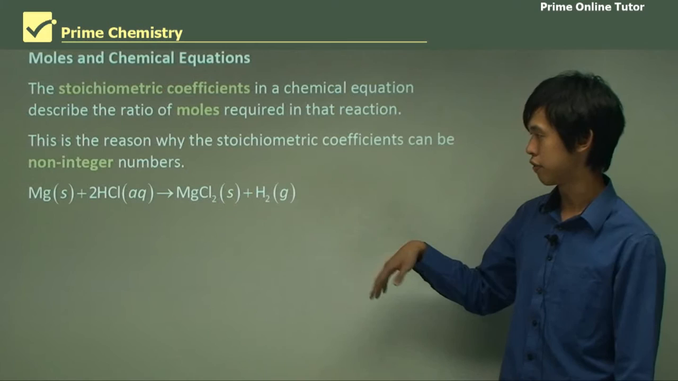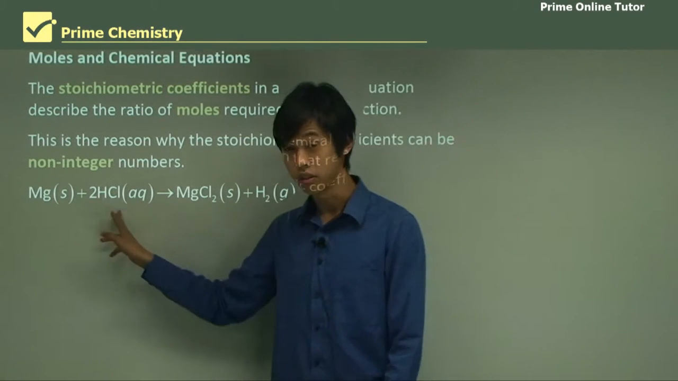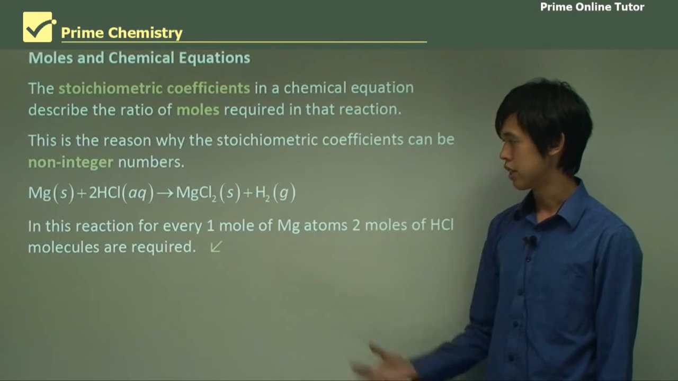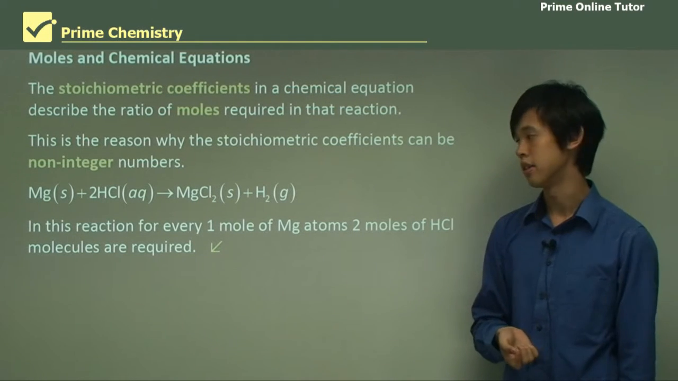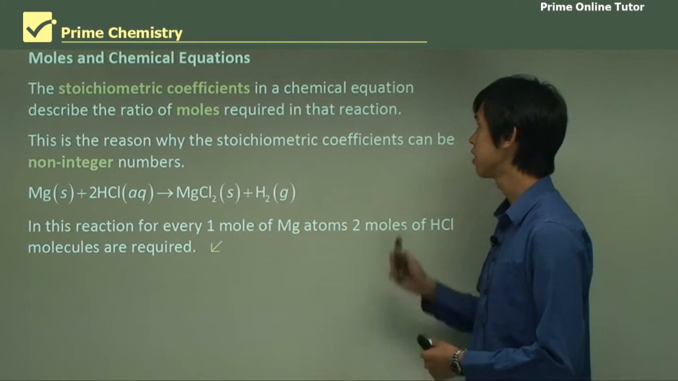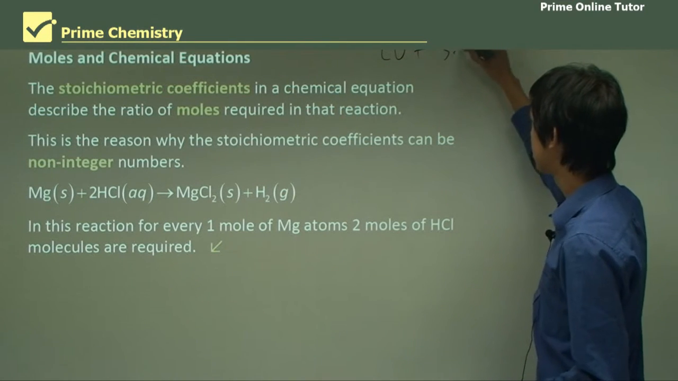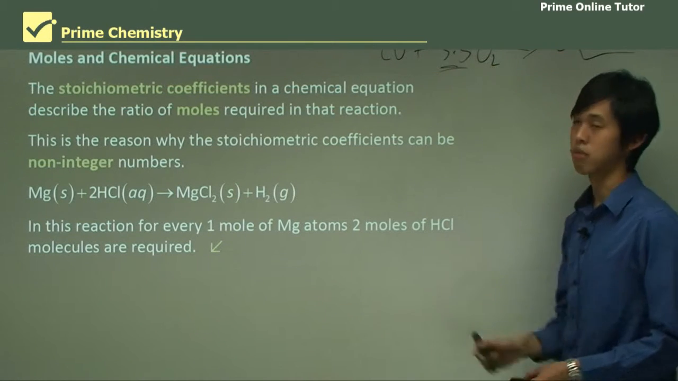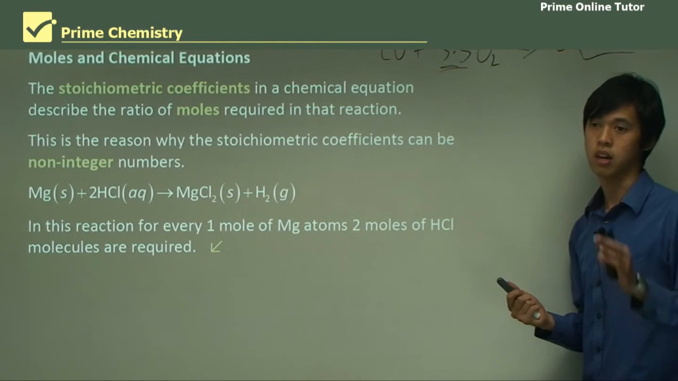So for instance, if we have this equation, you can see you've got 2 HCl, 2 moles of HCl for every 1 mole of magnesium. So in this reaction, for every 1 mole of magnesium, 2 moles of hydrochloric acid are required. Okay? So if we had, for instance, something like this, whatever on this side, this is okay. 3.5 is fine because it's the number of moles, not the number of molecules.